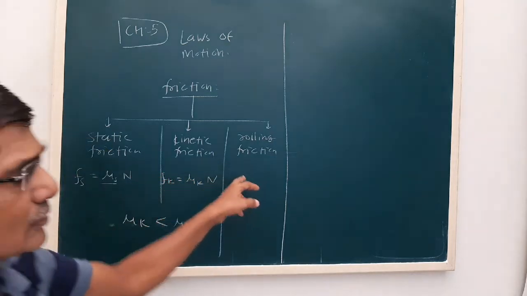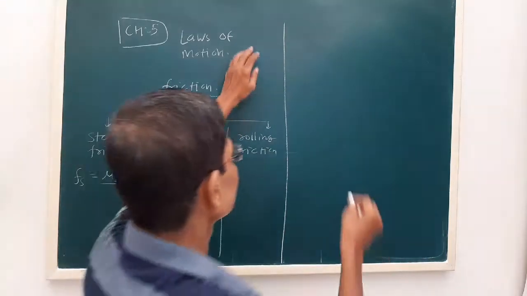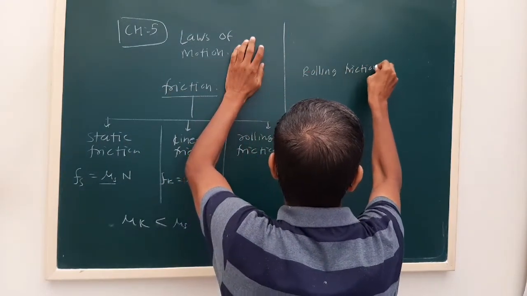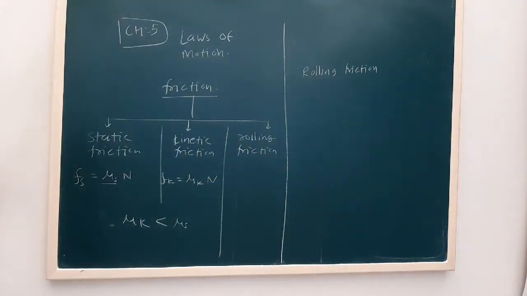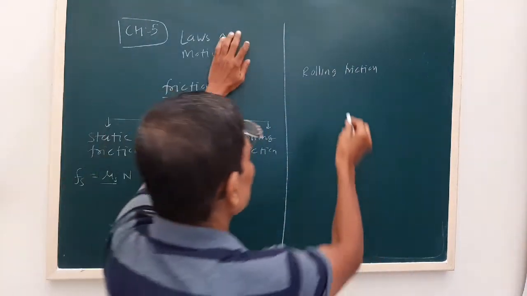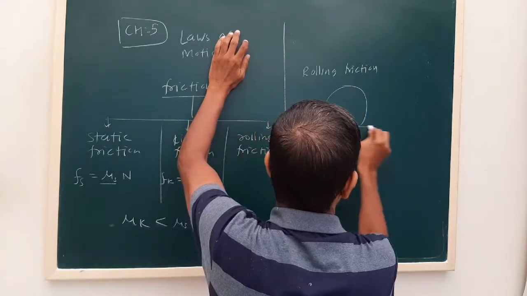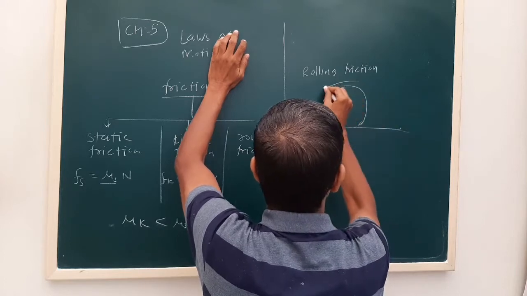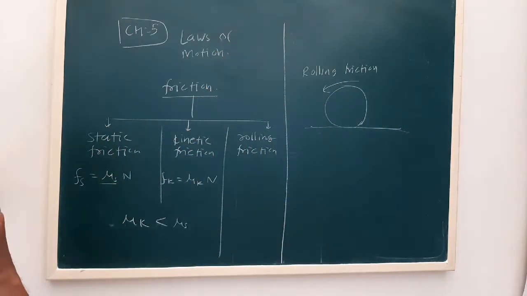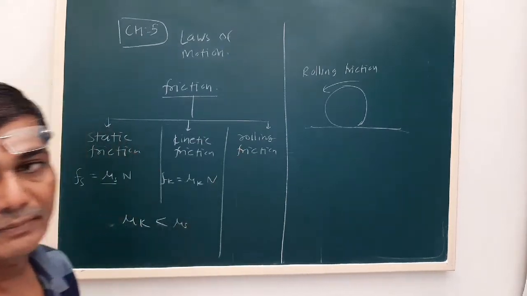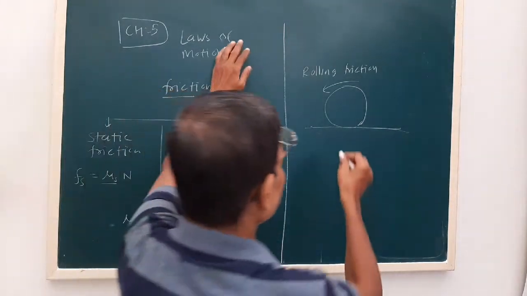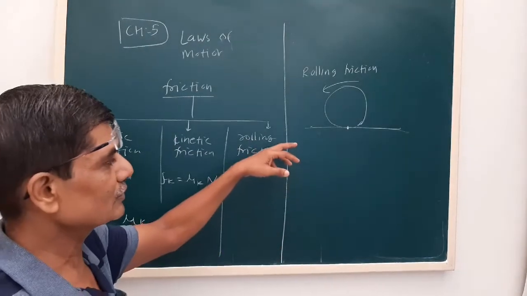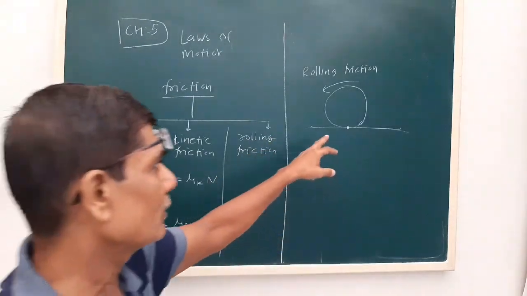Now see the third type of friction, that is rolling friction. Rolling friction comes into action whenever one surface rolls over the other surface. In rolling friction, the object which is rolling over the other surface is momentarily in contact with the body.